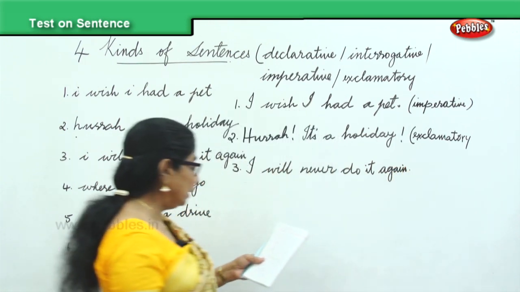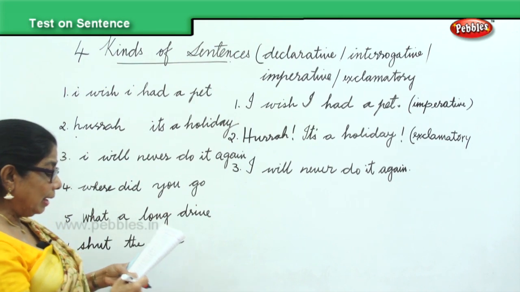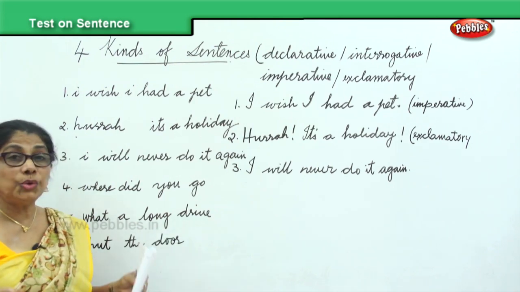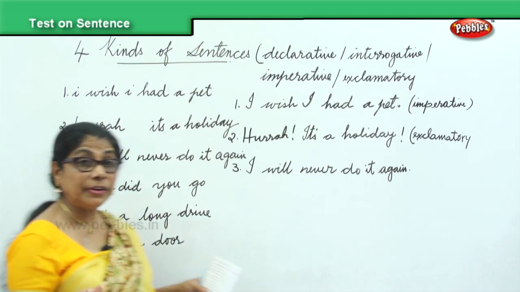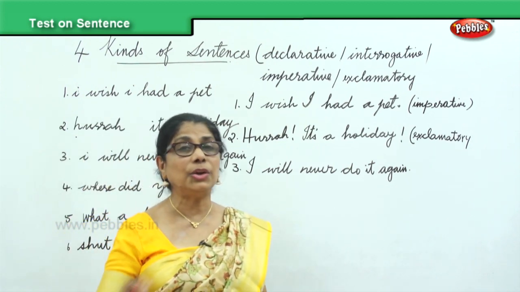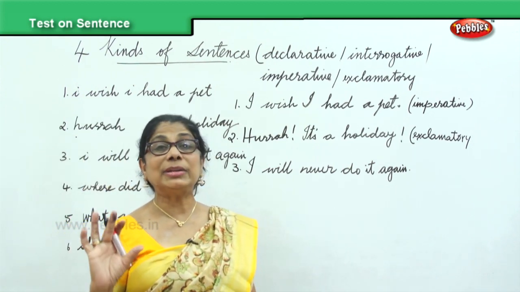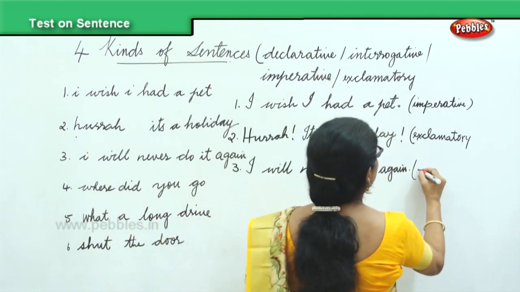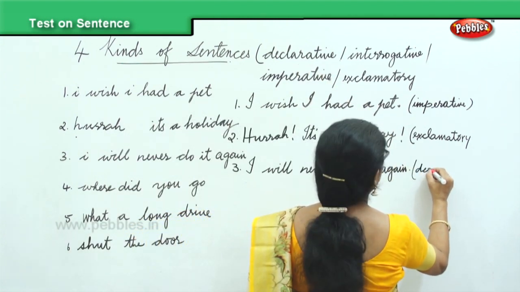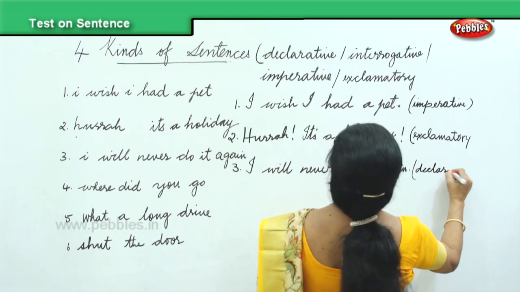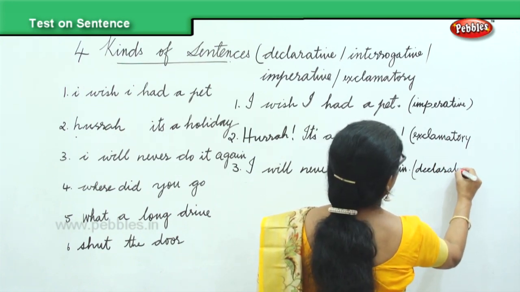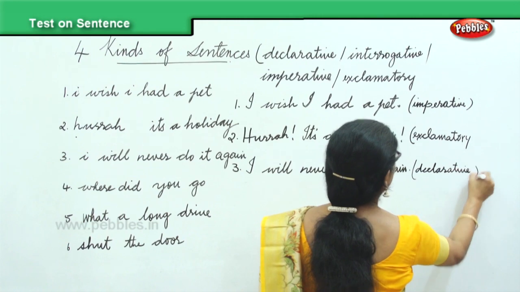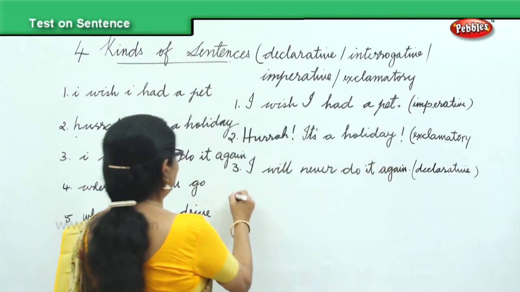What kind of sentence is I will never do it again? You're declaring, you're affirming, you're asserting yourself, no, I will not do it again. So it's a declarative sentence. The first type, it's a declarative sentence.